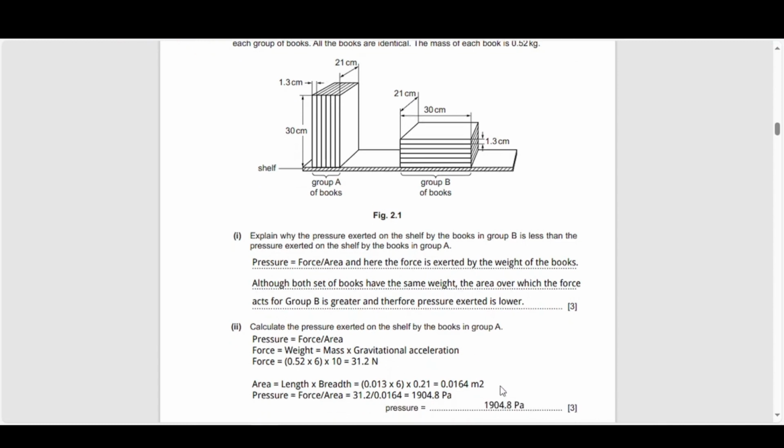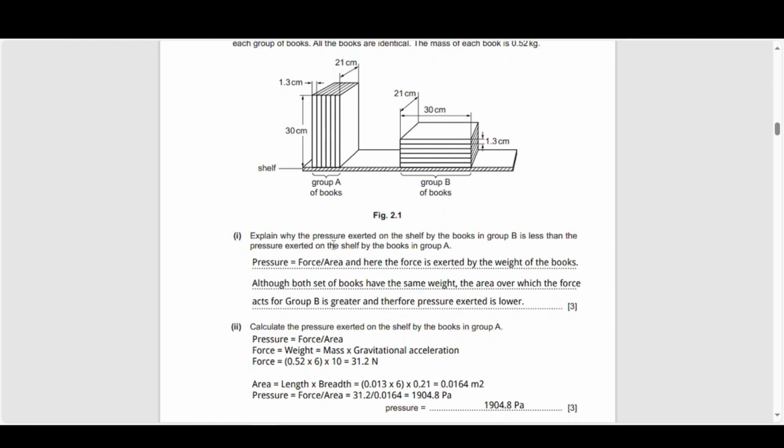And then pressure is force divided by area. So area is going to be the surface area in contact with the shelf. And that's going to be essentially 21 centimeters multiplied by 1.3 multiplied 6 times over, because obviously 1.3 is just the width of one book.